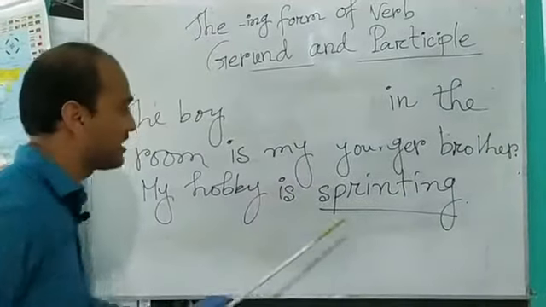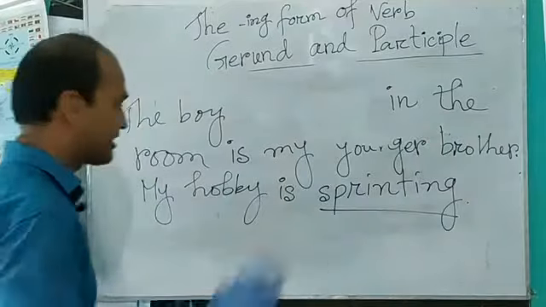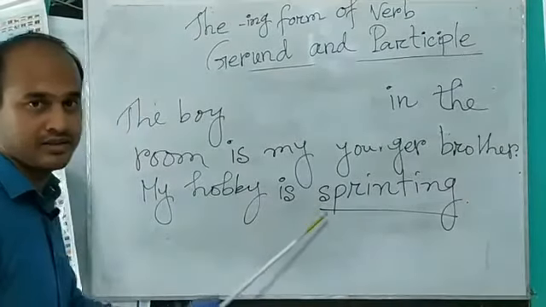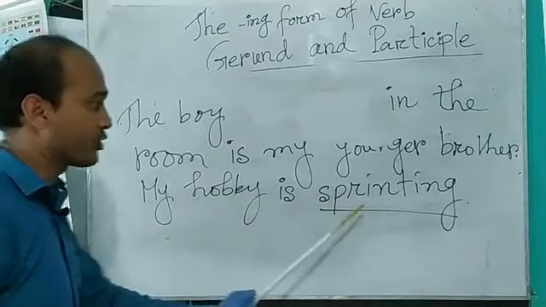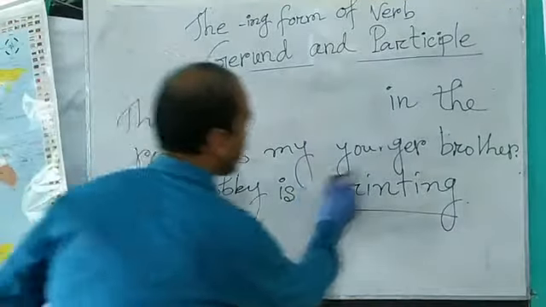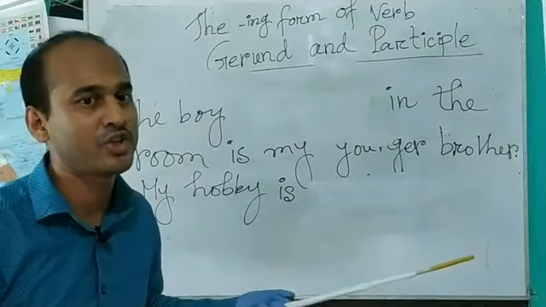In this sentence, if we eliminate this word, what will the sentence be, dear learners? Once again, my hobby is sprinting. If we omit this word, the sentence will be: my hobby is. So it doesn't make a sentence.